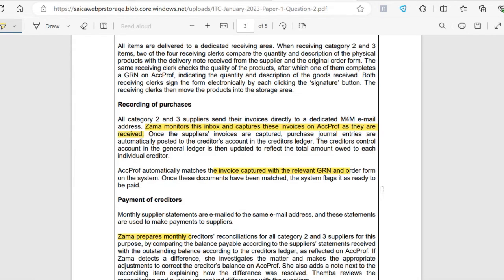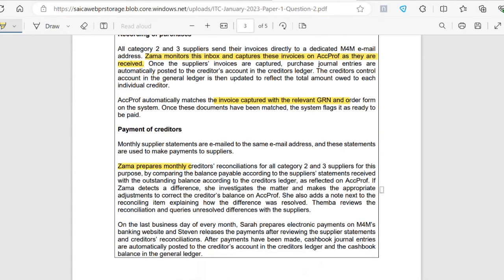So if the invoices are not pulled through, the goods received notes are received, but there's no invoice to match it because Zama has missed it, then we're not going to process payment for all our suppliers, when in fact we should be processing payment for them. Therefore, completeness of the creditors balance is affected because we have not processed payment for all the suppliers, even though we should have processed payment for all of the suppliers.